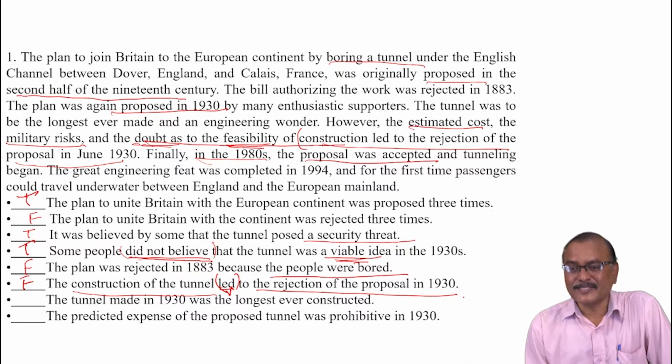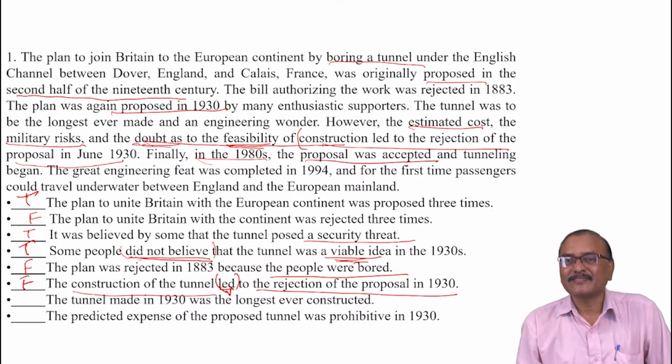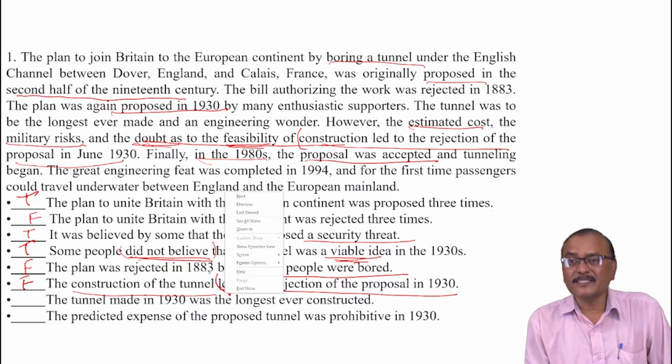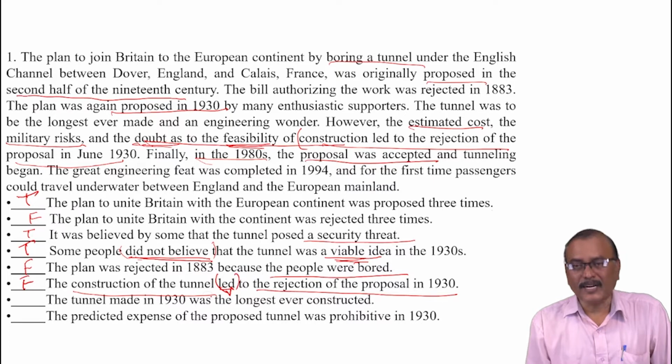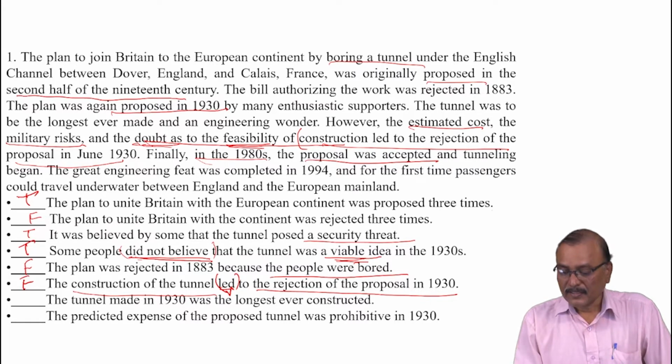That's why I suggest you don't take the sentences from the middle. See what is its verb, which one led to the rejection, and rejection of what? What is the subject? What is the verb? What is the object? Led to the rejection of what? Rejection of the proposal of construction.